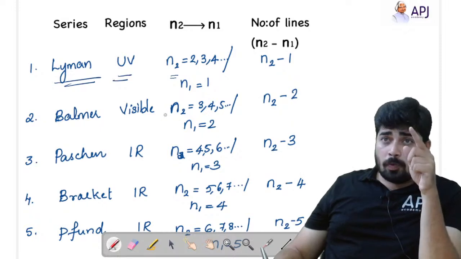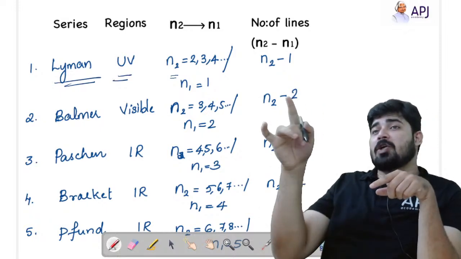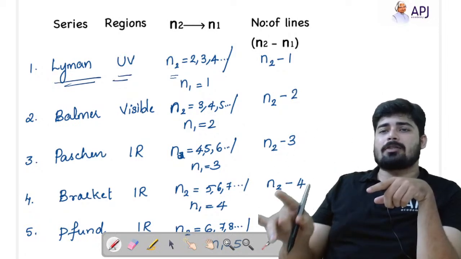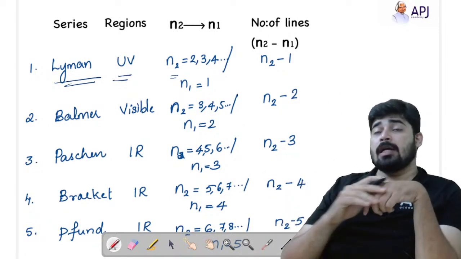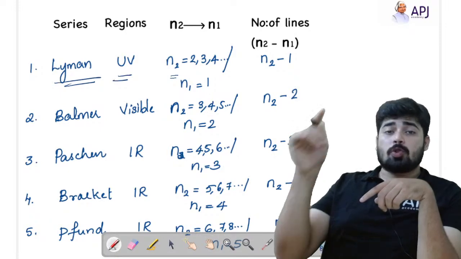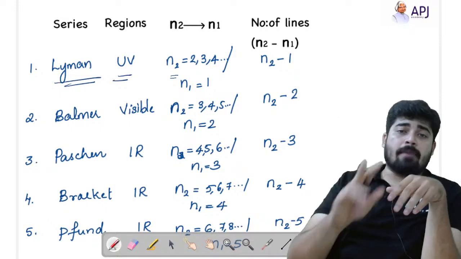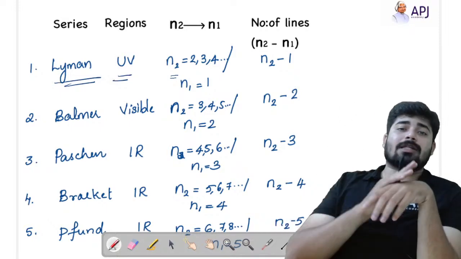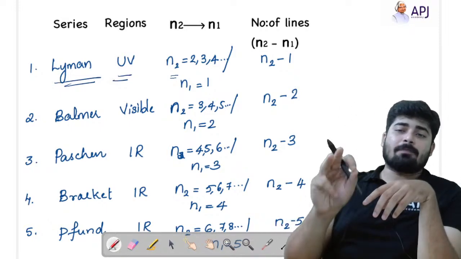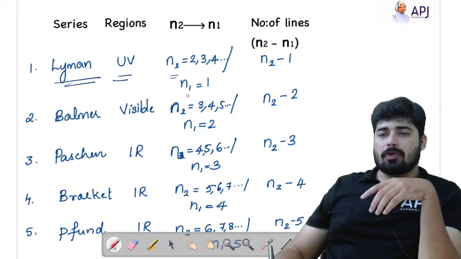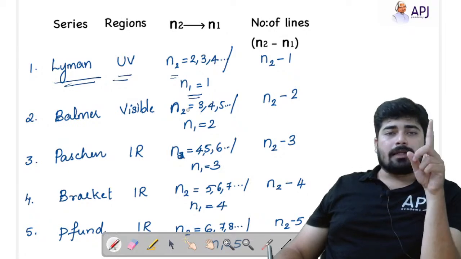And if the electron jumps to 1, then that particular line corresponds to the Lyman series. If an electron jumps to 2, then that line corresponds to the Balmer series. If the electron jumps to 3, then that line corresponds to the Paschen series. Likewise it goes.